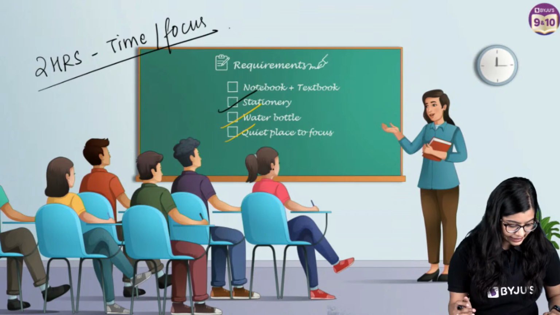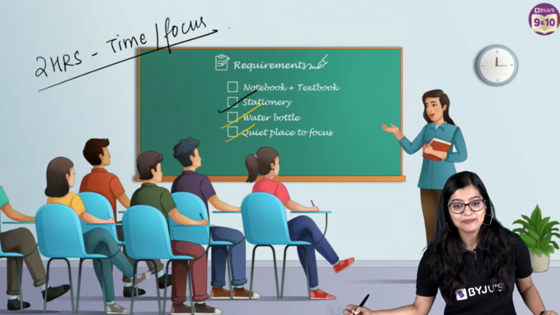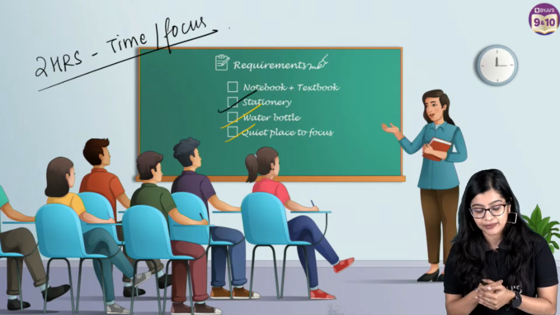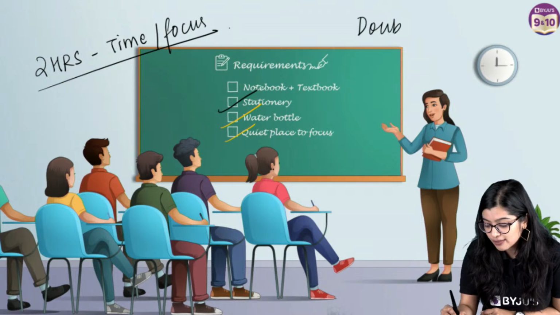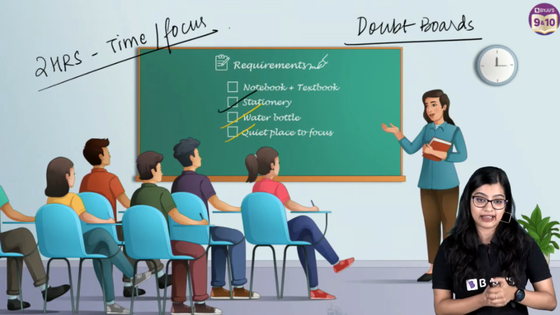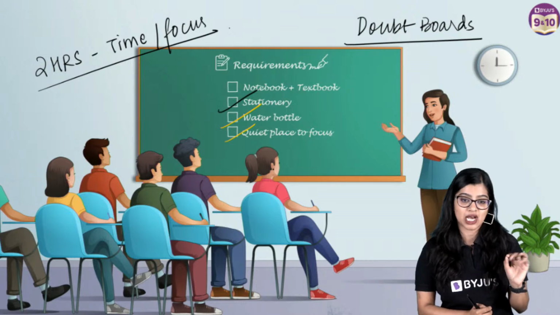Secondly, because I have a huge chapter in my hand, I will not take intermittent doubts when I do the chapter revision. I will stop for doubt breaks where I'm going to be taking topics. So I may do a huge chunk of revision and then I will be taking doubts. I will take doubt breaks, don't worry.